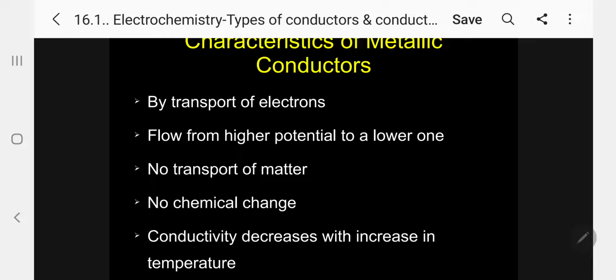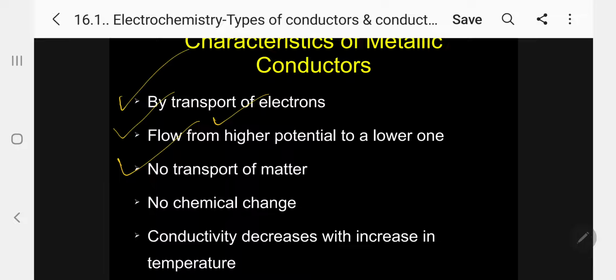They can ask. So under the metallic conductor, conductivity arises by transport of electrons. Due to movement of electrons, conductivity arises. Number 2, the current flows from higher potential to lower potential. There is no transport of matter in a metallic conductor.